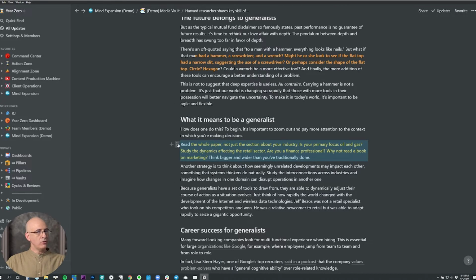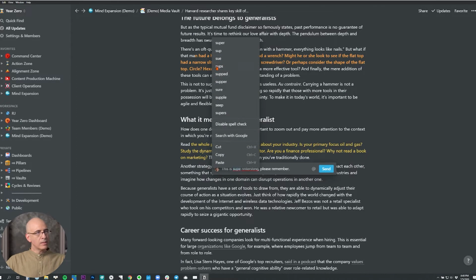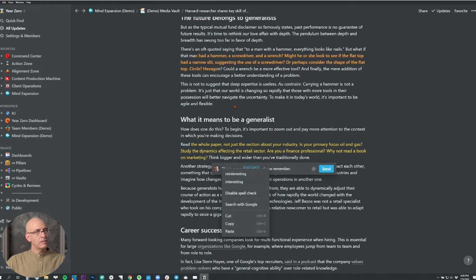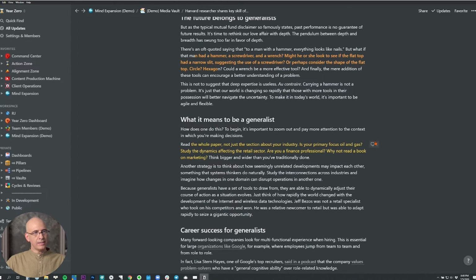Of course, if there are any notes, you can add notes. One way to do that is to go comment. This is super interesting. Please remember. And of course, we got the quick spell checker. And then hit send, and that's just going to put a note there. So you can easily re-access it here.